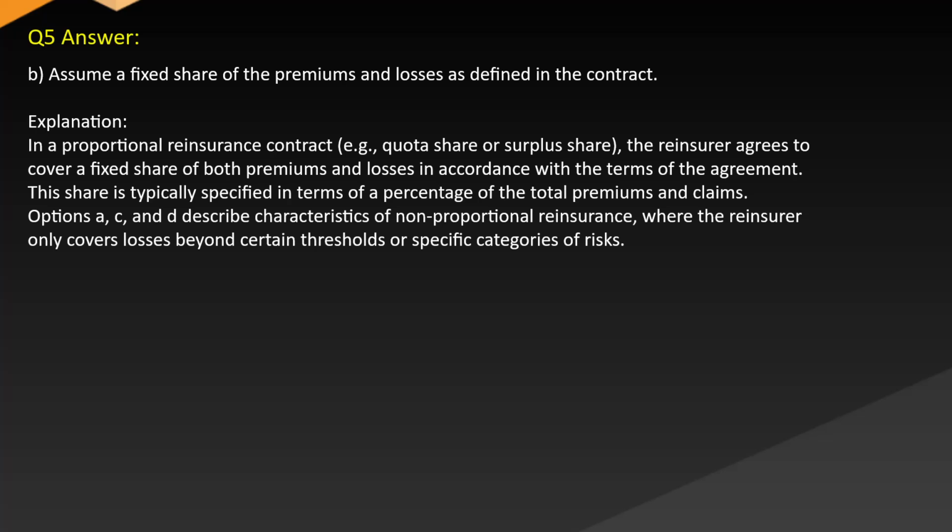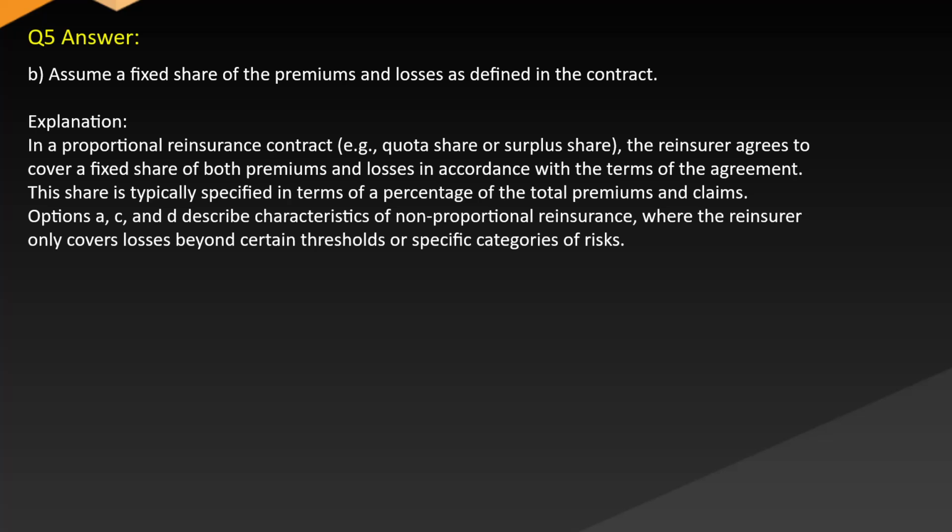Answer: B. Assume a fixed share of the premiums and losses, as defined in the contract. Explanation: in a proportional reinsurance contract, e.g., quota share or surplus share, the reinsurer agrees to cover a fixed share of both premiums and losses in accordance with the terms of the agreement. This share is typically specified in terms of a percentage of the total premiums and claims.